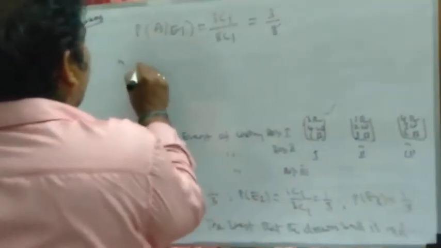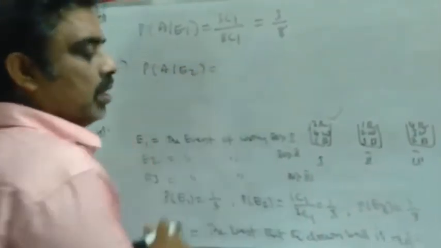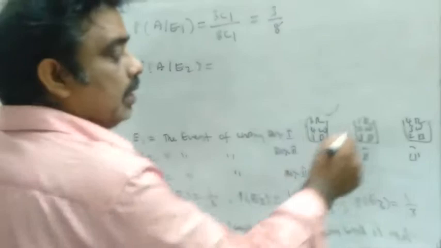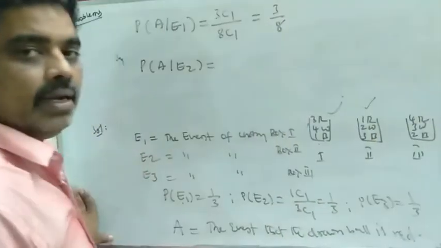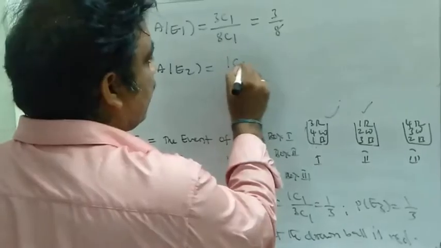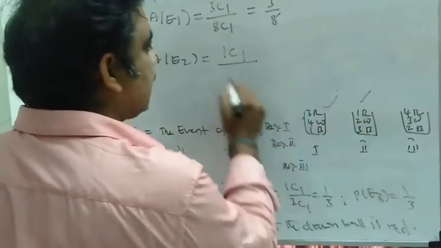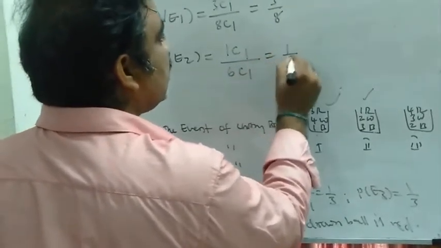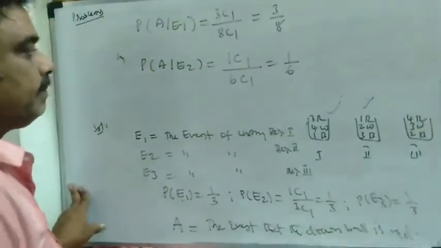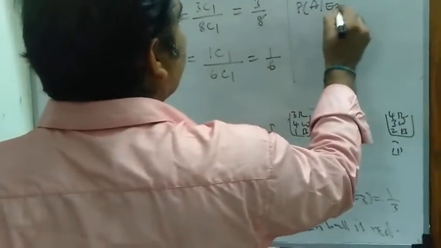Similarly, the probability of A given E2. That means, if we choose the second box, what is the probability of getting a red ball? How many red balls are in this? There is only one red ball out of 2 plus 3 plus 1, that is 6. 6C1, that is equal to 1 by 6. Similarly, the probability of A given E3.